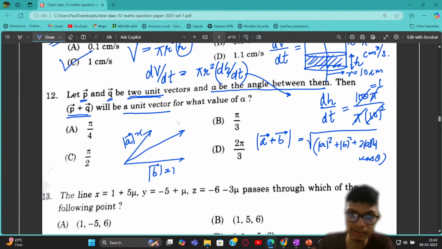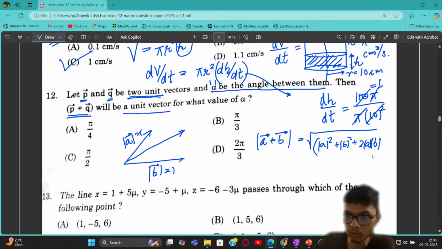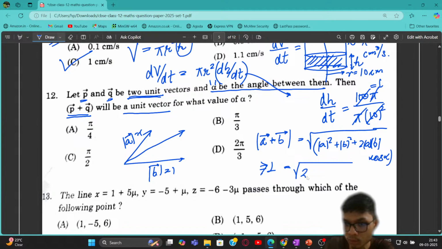So what is cos theta? It is said that alpha is the angle between them, so over here we will write cos alpha. We have to find the value of alpha for which the summation of the vectors is also a unit vector. So the magnitude is given as 1. So 1 is equal to the square root of 2 plus 2 times cos alpha.